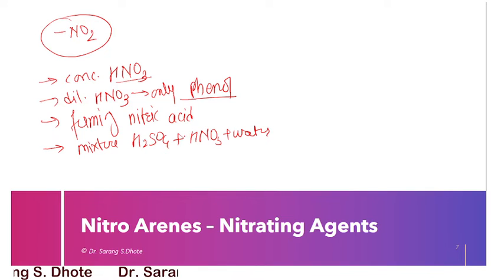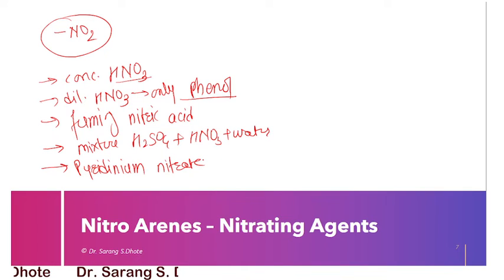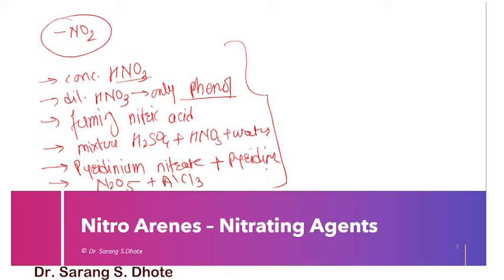Then there is pyridinium nitrate in the presence of pyridine. This is also a nitrating agent. And the last one is nitrogen pentoxide, N2O5, in the presence of AlCl3. So all these are nitrating agents.